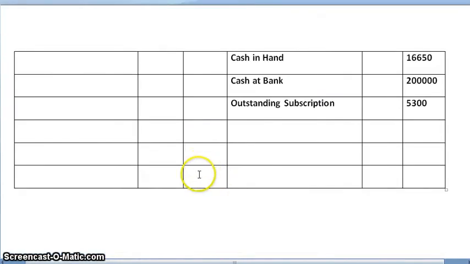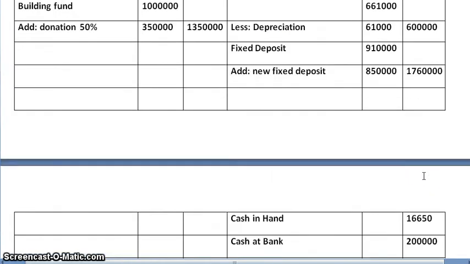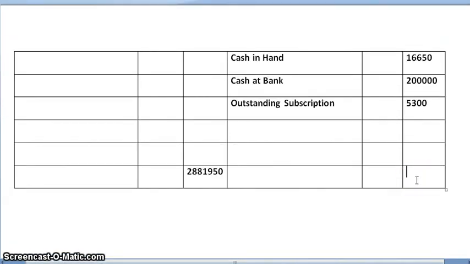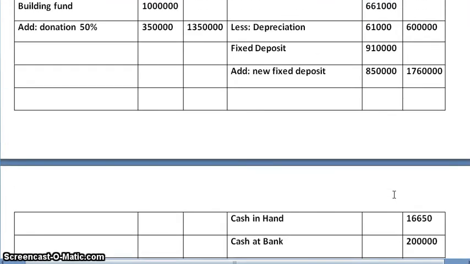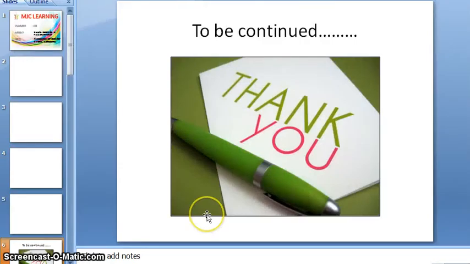On adding liability side, and on adding asset side, on both sides we are getting the total as 28,81,950. Your balance sheet is tallied. I hope you all have understood this problem. Thank you. See you again with yet another problem.